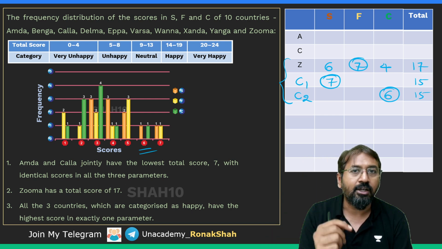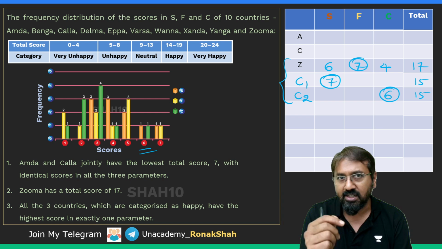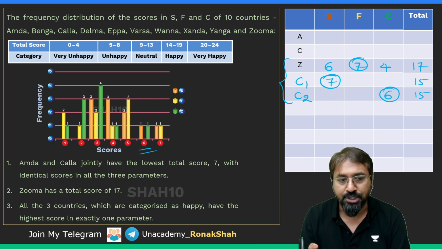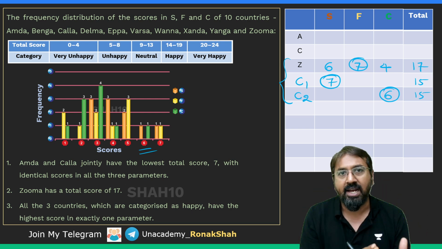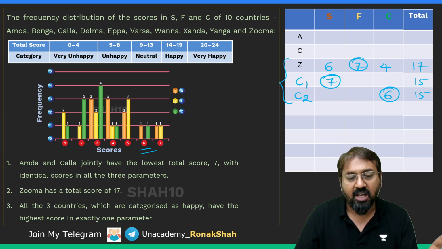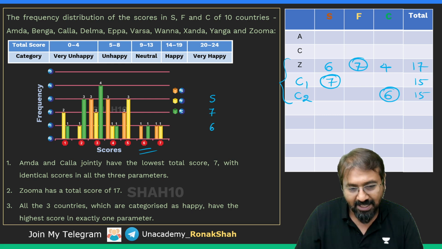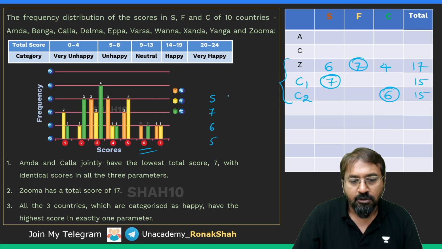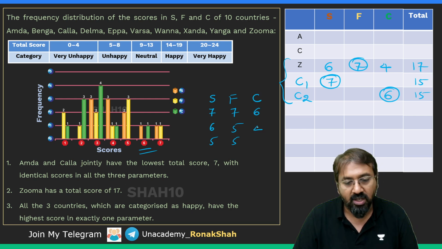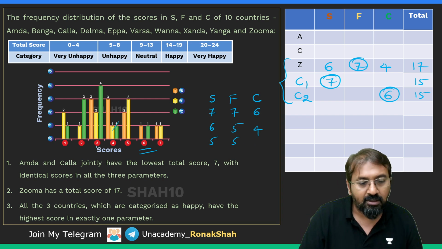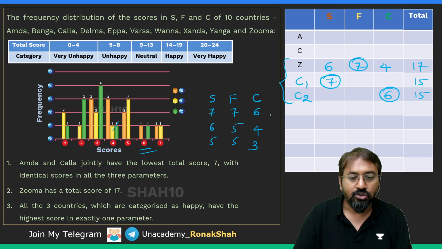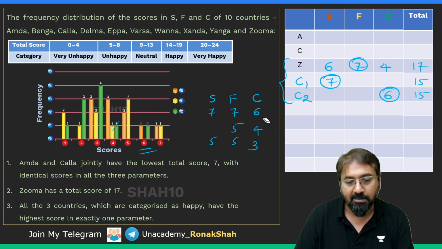I hope you remember all these things. That's another skill that you need to acquire: when you read a set, once you have solved a couple of questions, key facts should be in your mind. Here the important points are, for parameter S, the highest scores are 7 and 6. The maximum possible scores are 7, 6, 5. For parameter F, the maximum score is 7 and the next score is 5. There can be multiple 5s. For C, the maximum score is 6. The next best score is 4, and there is only one score of 4. So the next best score is 3. So this is something that you need to keep in mind, right?